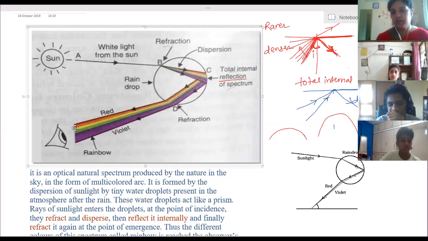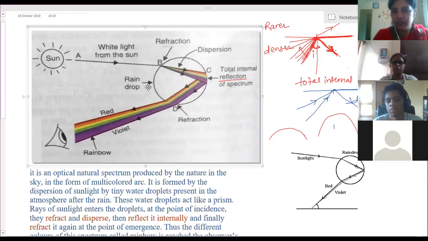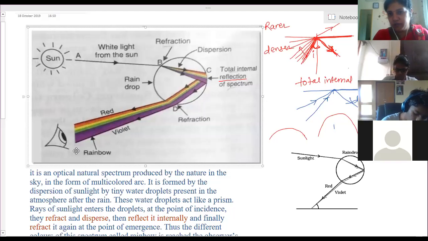Clear? Able to understand? Yes, ma'am. Okay, so this is rainbow formation. The diagram is very important. In this diagram, for your explanation, 7 colors have been shown. The red color is always at the top and the violet color is at the bottom.